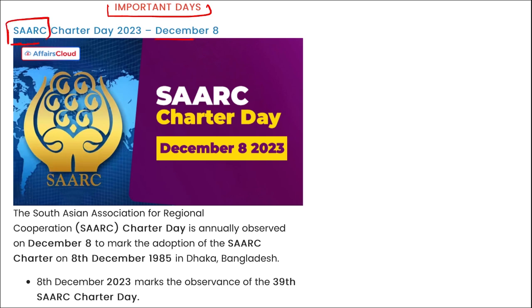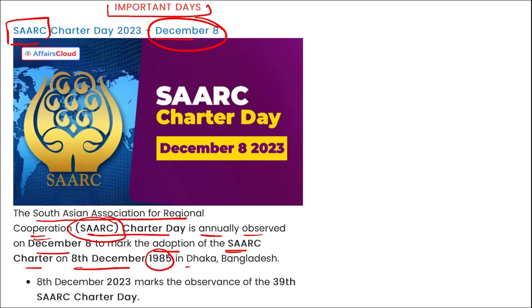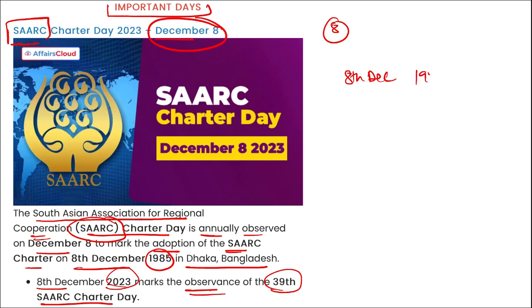Next is your important days, right? SAARC Charter Day 2023 observed on 8th of December. That is the South Asian Association for Regional Cooperation. SAARC Charter Day is annually observed on 8th of December to mark the adoption of the SAARC Charter on 8th of December 1985 in Dhaka, Bangladesh. 8th of December 2023 marks the observance of the 39th SAARC Charter Day. Right? SAARC is an economic and political organization of 8 countries that include Bangladesh, Bhutan, India, Maldives, Nepal, Pakistan and Sri Lanka. Correct? Then remember, SAARC Charter Day has been observed on 8th of December since 1985.